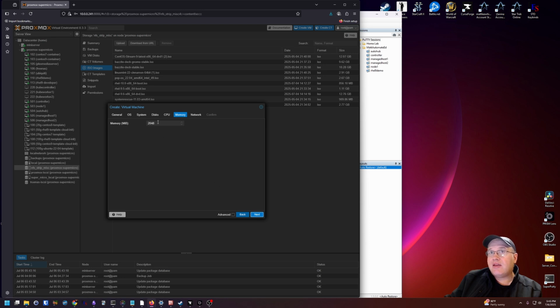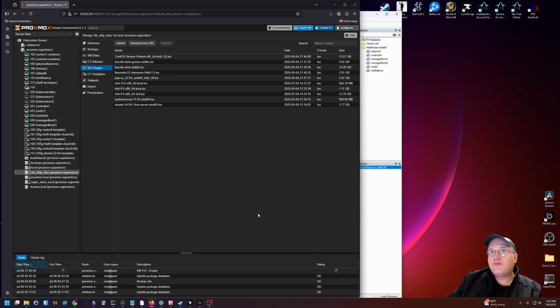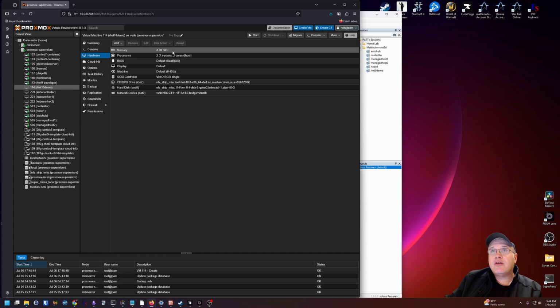Memory, I'm going to leave it at 2 gigs. You can increase it if you would like. Next, this is where you set up the network information. We're just going to leave it as default. Actually, I'm going to uncheck firewall. And then it asks you to confirm. We're going to finish. Once we do that, you'll notice on the left-hand corner, it's creating the VM, a blank VM. Once it's finished, we're going to go to it, and we're going to just take a quick look to make sure everything's set up correctly. 2 gigs, 2 processors. I see the ISO is attached. Looks like we're good to go.